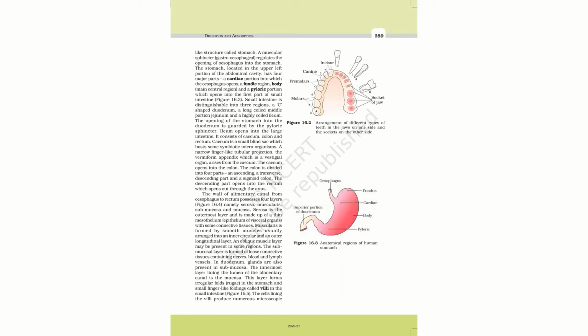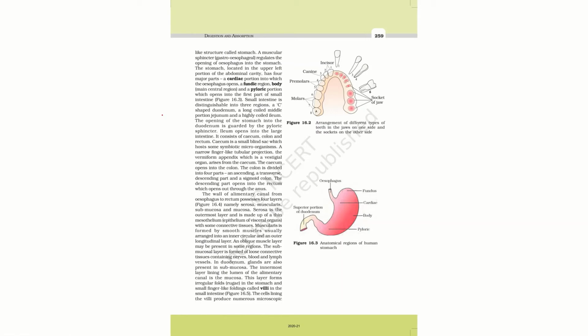Now the mucosa is the innermost layer, so we are going to see it now. It is very important. All the layers are very important. The mucosa is the innermost layer lying in the lumen of the alimentary canal. This layer forms irregular folds, which are rugae in the stomach, and small finger-like foldings called villi in the small intestine.